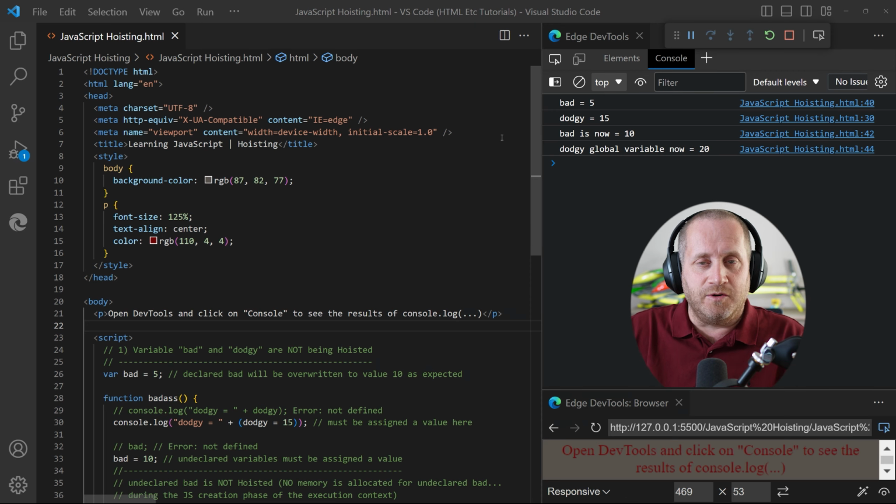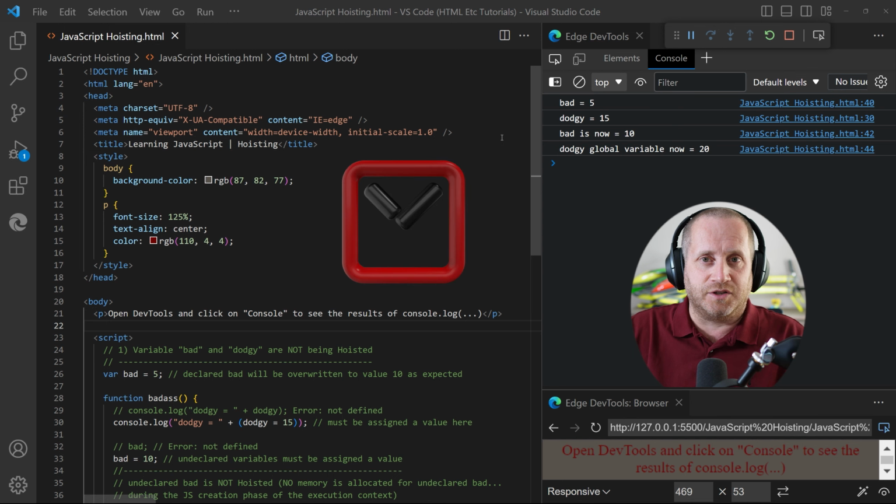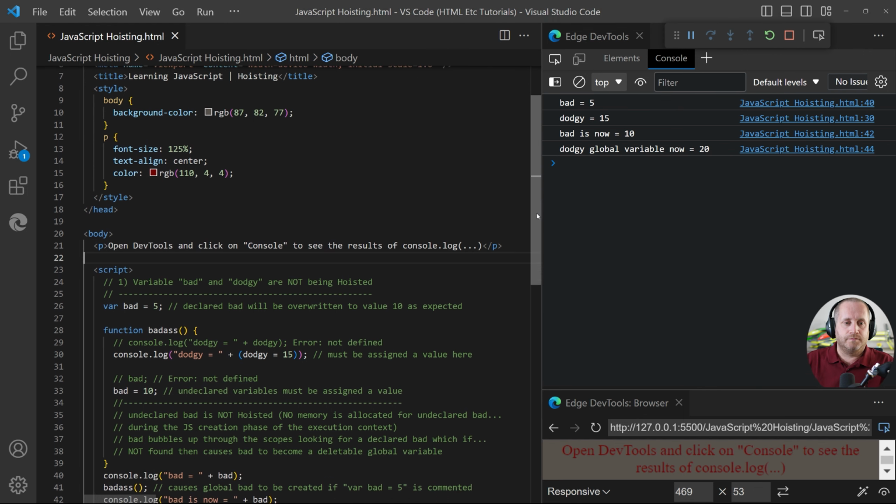Hello there, are variables hoisted in JavaScript or not? First of all, we need to understand what hoisting means. Most people believe that hoisting means variable declarations are moved to the top of the scope. I don't think that's correct, and I'm going to show you why, starting with this first example.